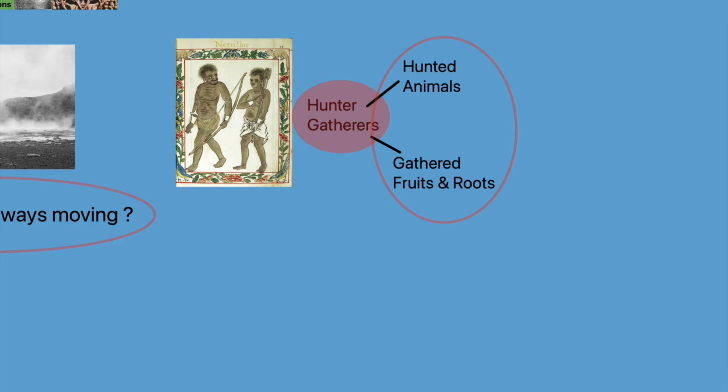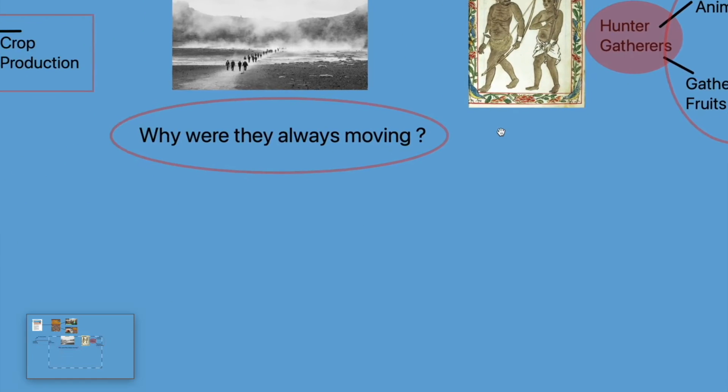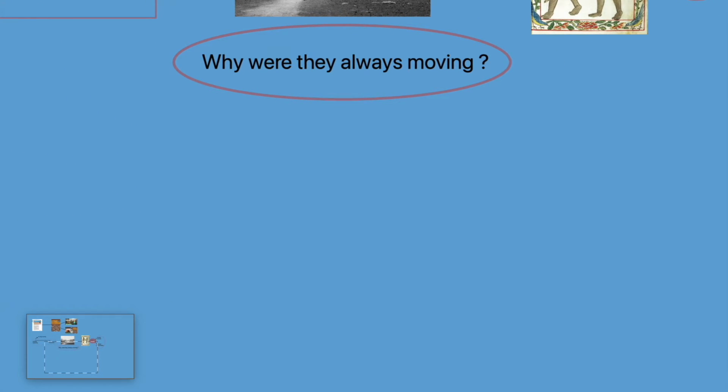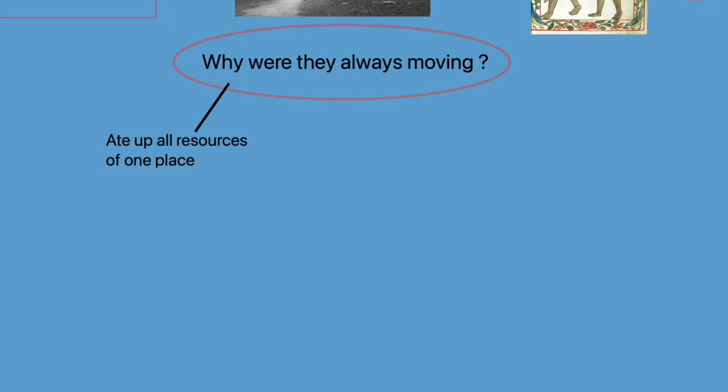Now there are a few basic reasons for their movement from one place to another. The first is when they lived at one place for a long time, they would have eaten up most of the animals and naturally growing fruits and roots of that place. So of course, they will have to go to some other place in search of food.